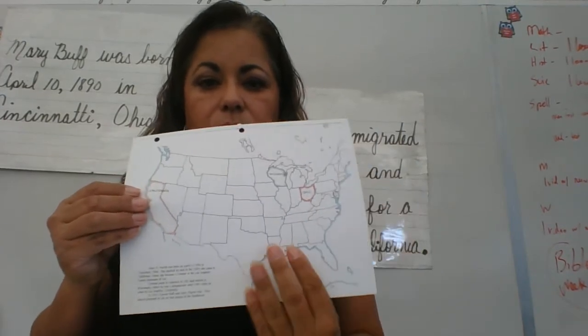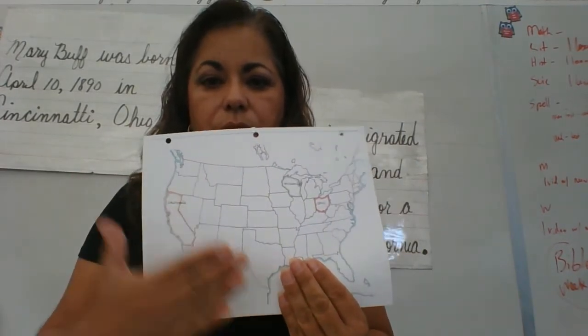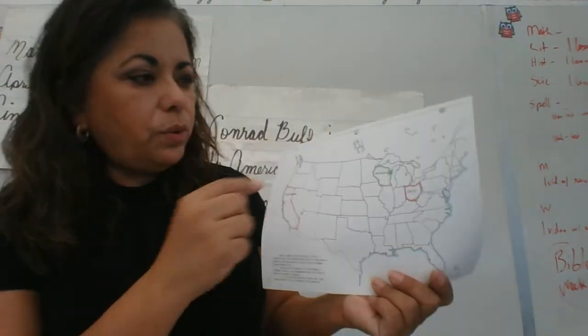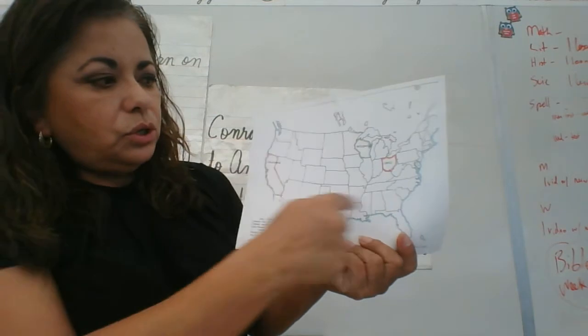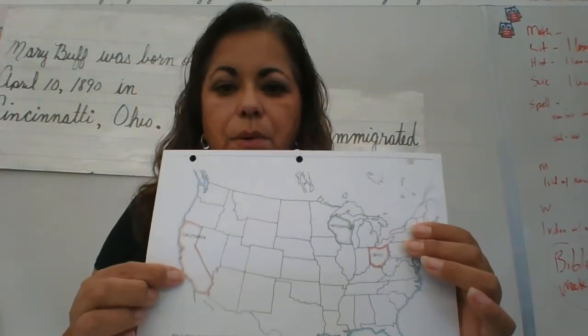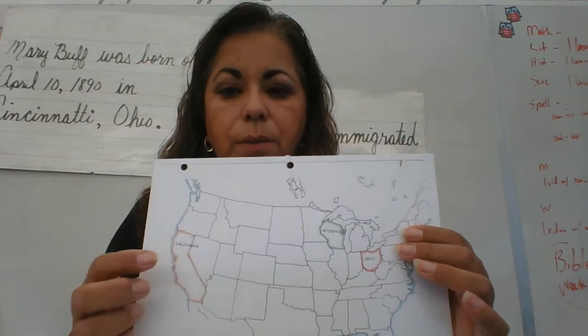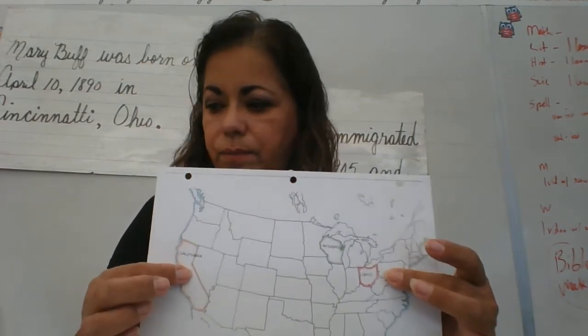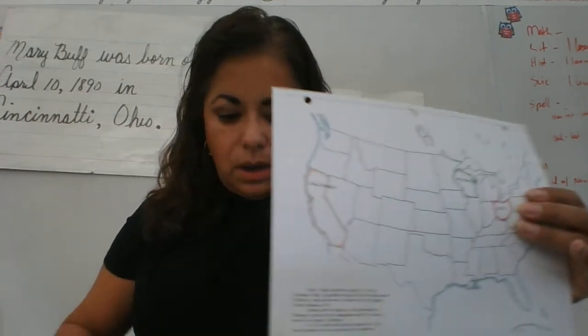Okay, this is the Gulf of Mexico. There's no water here, no water here, other than some lakes. But we're not going to worry about that country. We're just worried about America. You should have, or be in the process of coloring, doing caterpillar hairs for California, Wisconsin, Ohio. Label that. Okay, you're almost done.